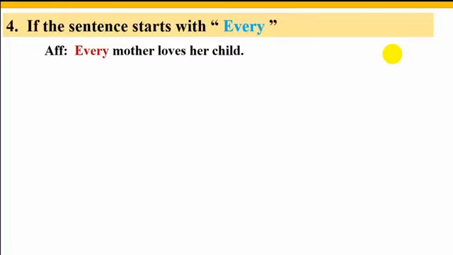I showed before 2 rules that you can use to make them negative, but now I will show you another rule that you can use. Look, every mother loves her child, affirmative sentence. The negative sentence will be: no mother hates her child.